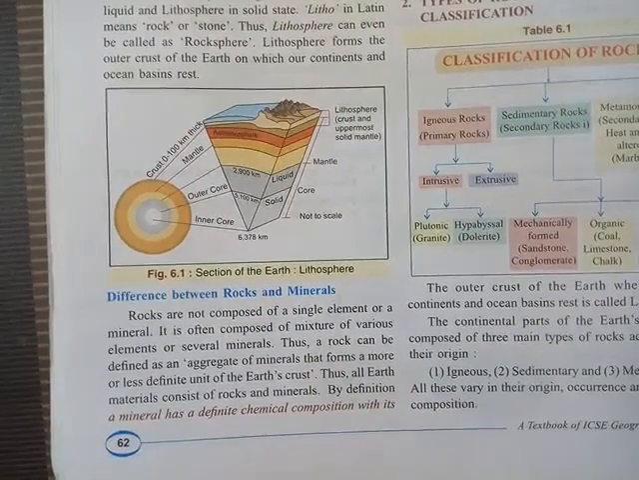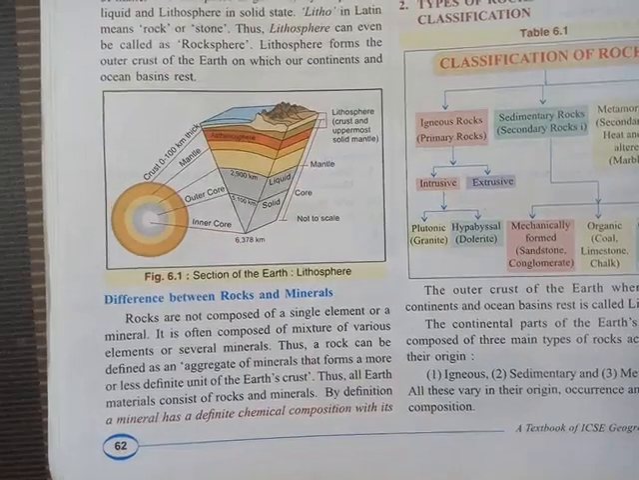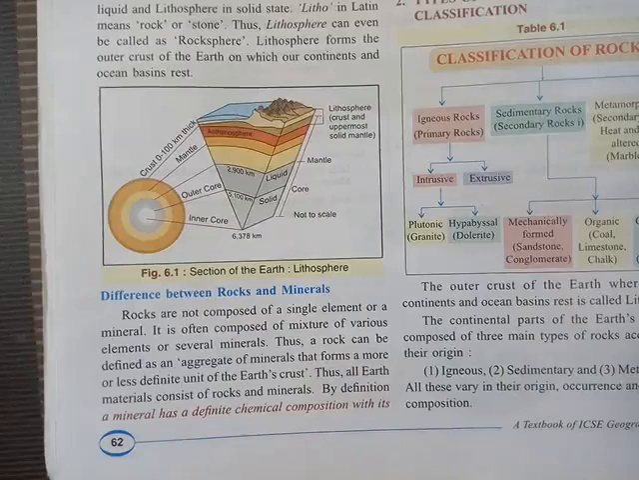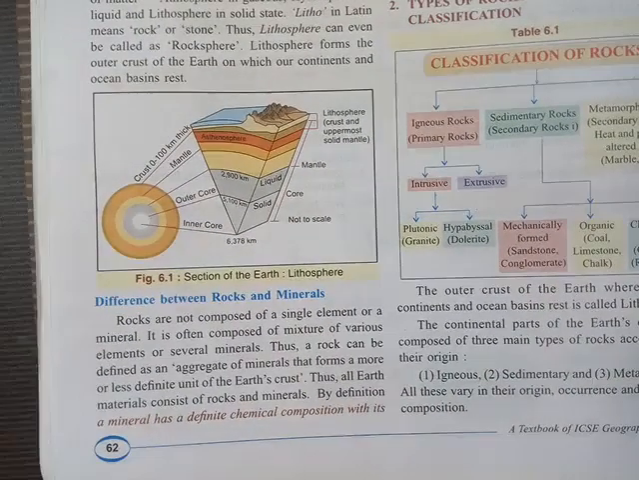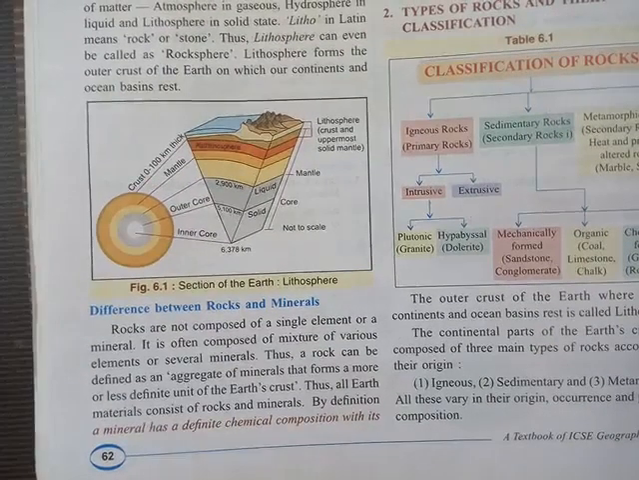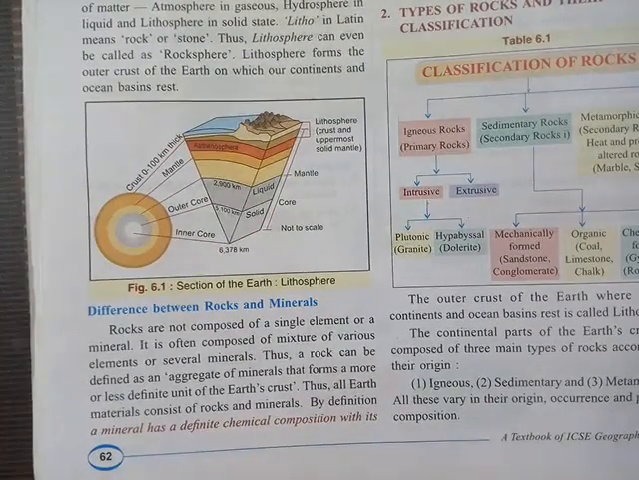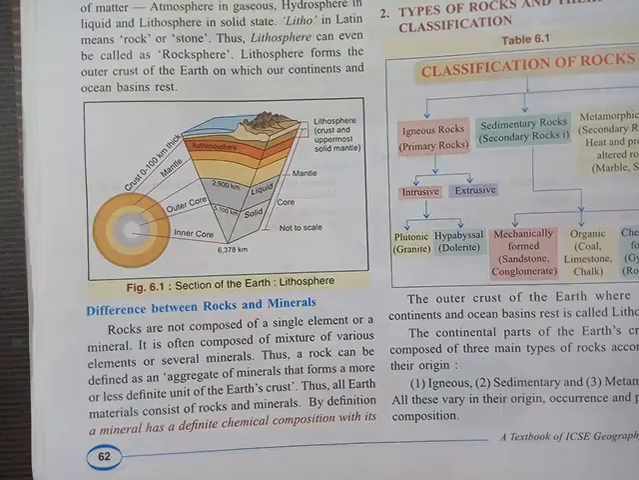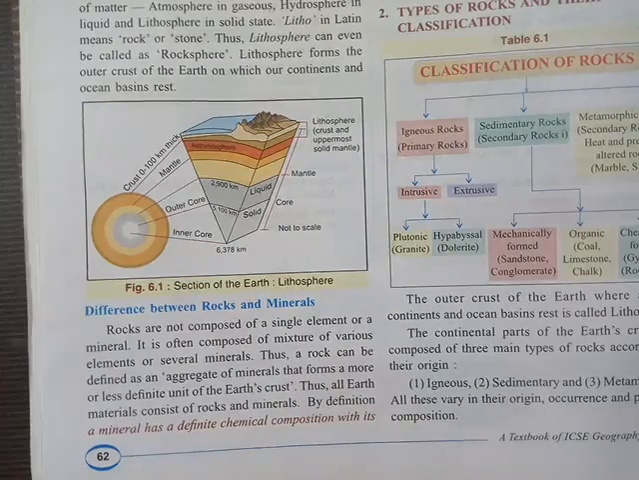Now another thing, mineral has a definite chemical composition with its own chemical and physical properties. Why? Because minerals are a single element. But as the rocks, they contain many minerals, this is why they don't have any definite chemical composition, neither do they have any chemical or physical properties. That is the most important difference between the rocks and mineral.